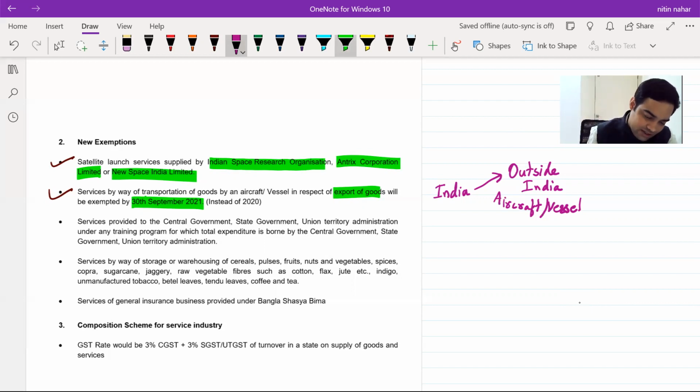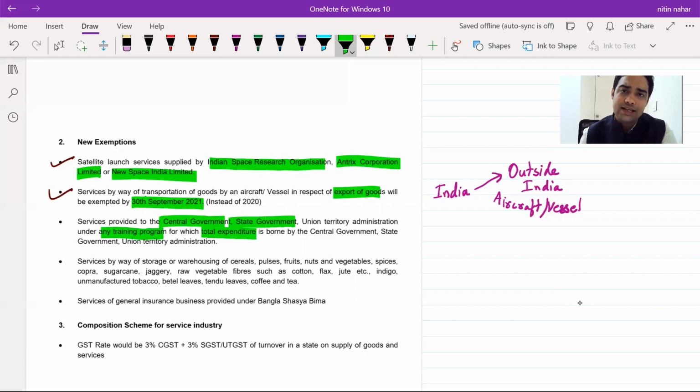This is also brought in: for any training program, services provided to the central government, state government, or union territory administration, where the total expenditure, please underline the term total expenditure, is borne by the government, GST has been exempted for such training programs.